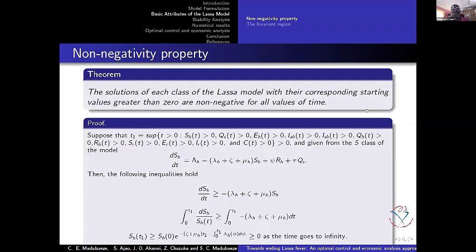We carry out the basic properties of a differential equation, especially when it comes to disease modeling, in order to establish that each of these human compartments is positive, because we actually cannot have a negative human population. So we'll try to prove that each of the solutions of that model system is positive. We started with the susceptible class. The same approach can be used for other classes, and we have it that our susceptible class is positive as far as time goes to infinity. The same can be used for other subpopulations, including the rodent population and the bacterial populations.